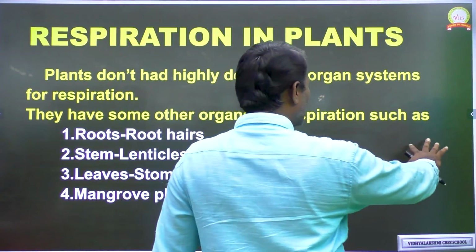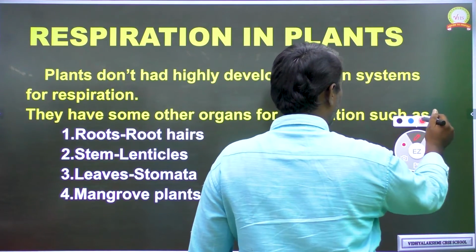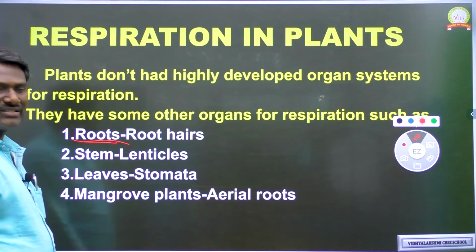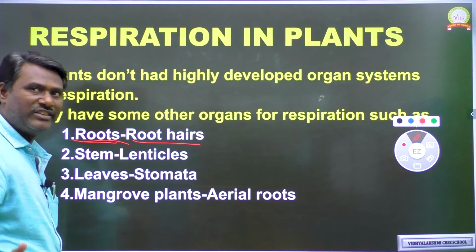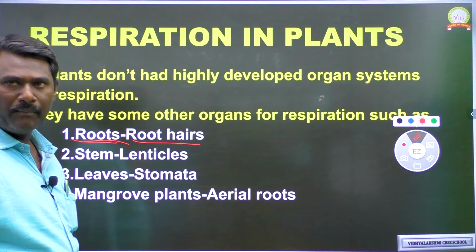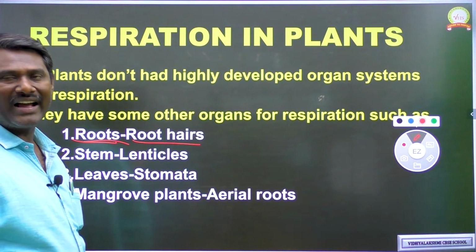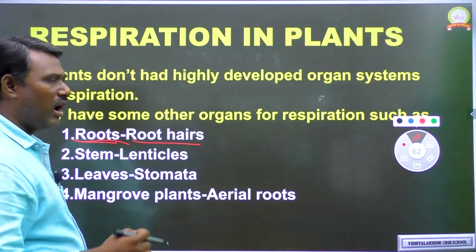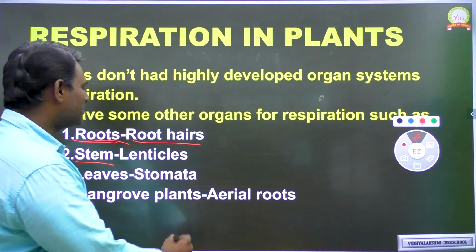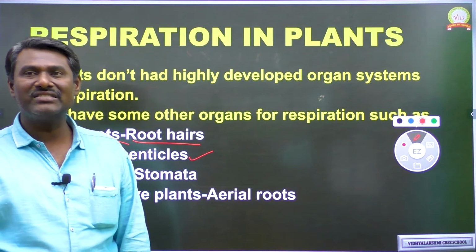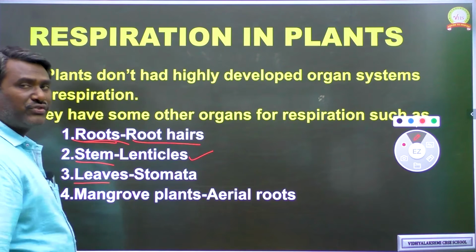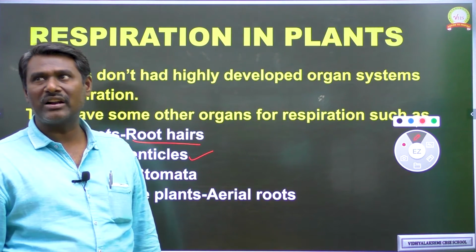These are the different parts involved in respiration of plants. Roots of the plants consist of root hairs. These root hairs, which are present within the groundwater, always absorb oxygen, which is essentially required. Next one is the stem. The stem consists of lenticels. Lenticels are the respiratory organs in the stem of the plants. Next one, leaves. Leaves consist of small openings called stomata.